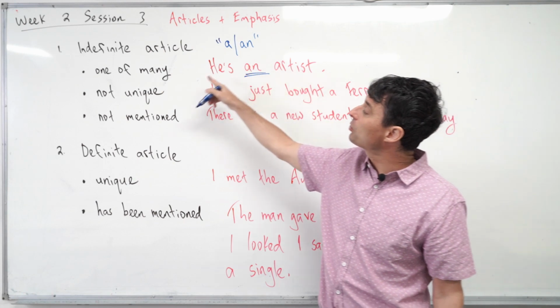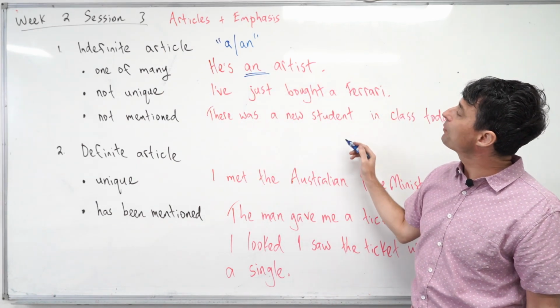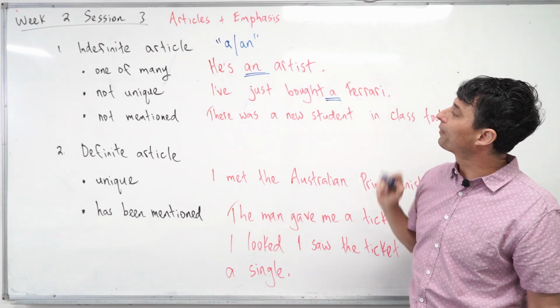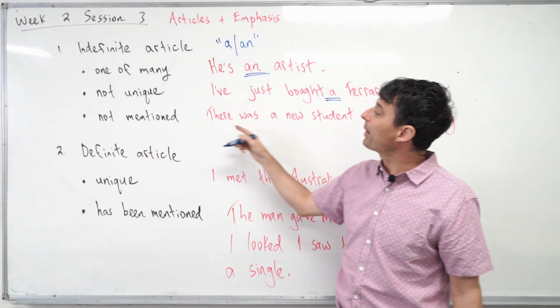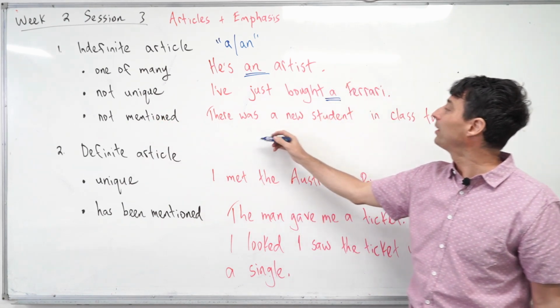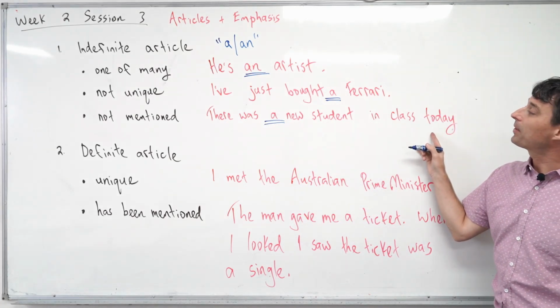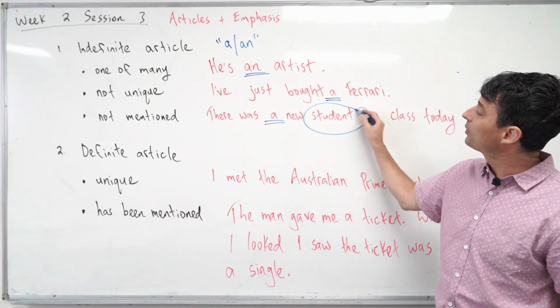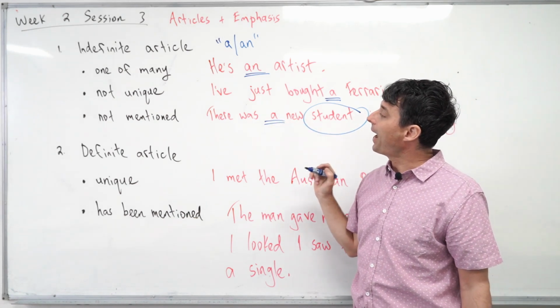The next way we can use it is for something that's not unique. For example, I've just bought a Ferrari. Okay, there are many Ferraris in the world. And the last way is for something that hasn't been mentioned yet. For example, there was a new student in class today. This is the first time to talk about this person, so we use the indefinite article.